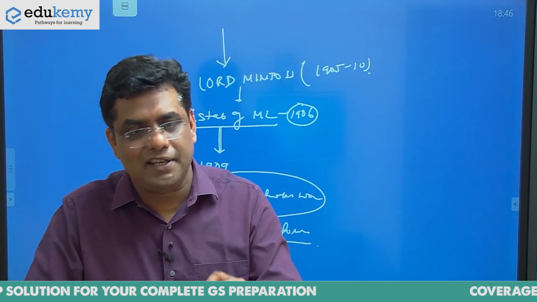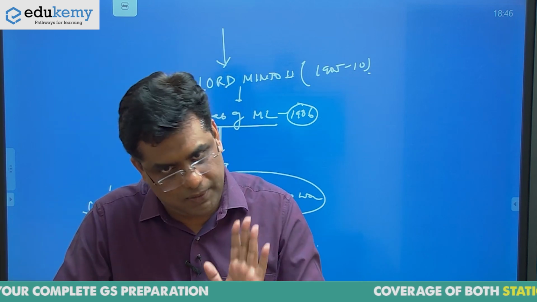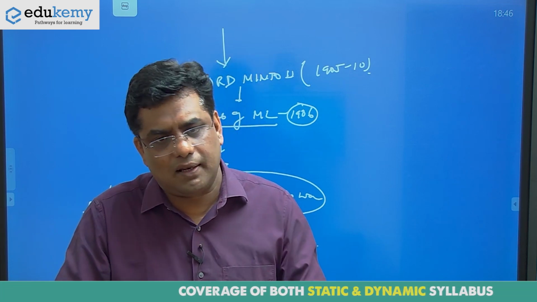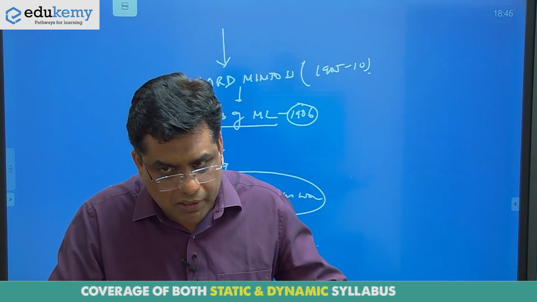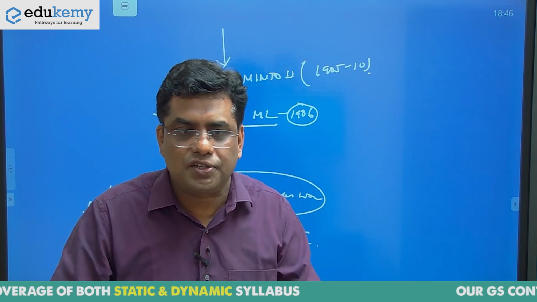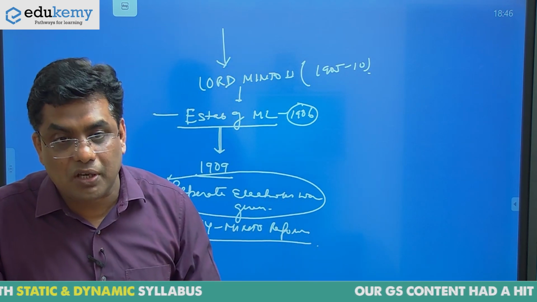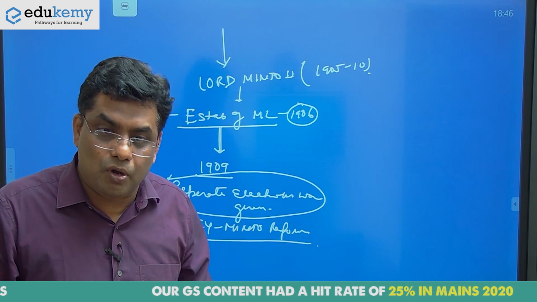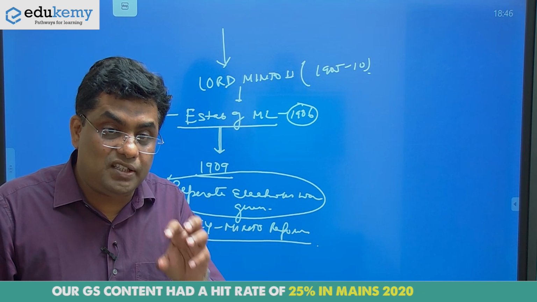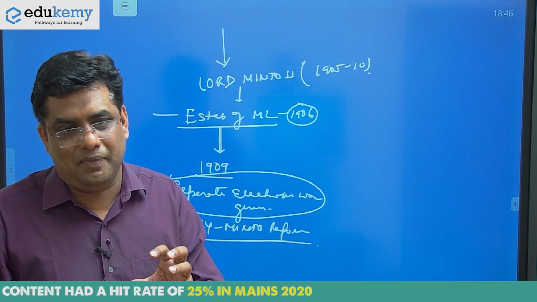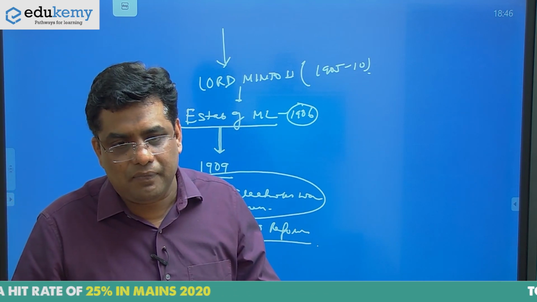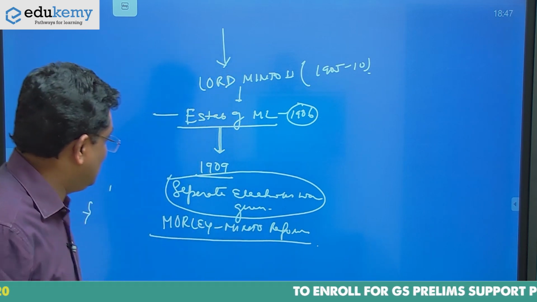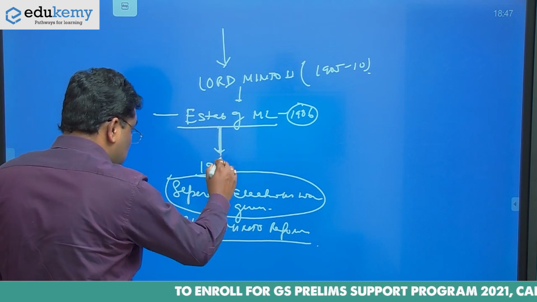But in 1909, Congress opposed it. Formal opposition, a very mild constitutional voice: "Sir, I did not like the grant of separate electorates. Anyway, thank you so much, regards." This kind of opposition, British would always override, because all the extremists of the Indian National Congress, Lal Bal Pal, those who have a fiery voice, moved out of the Congress. I will let you know. But anyway, this is the consequence, the establishment of Muslim League.